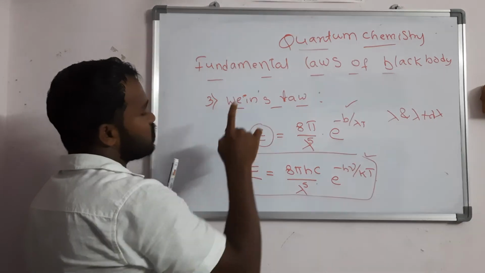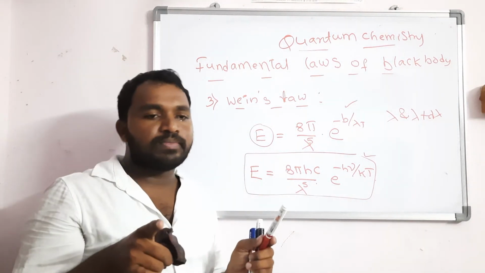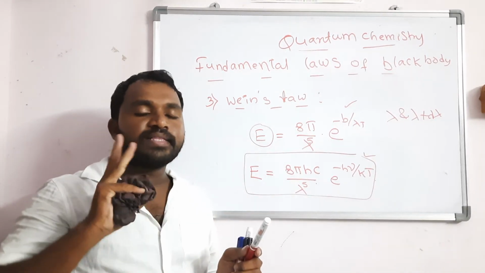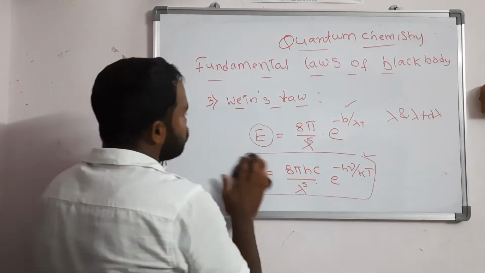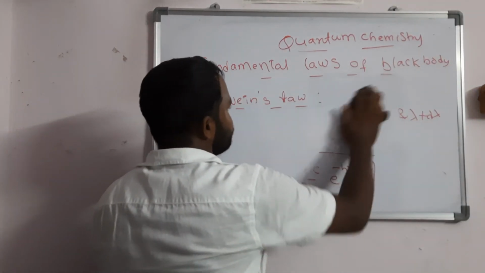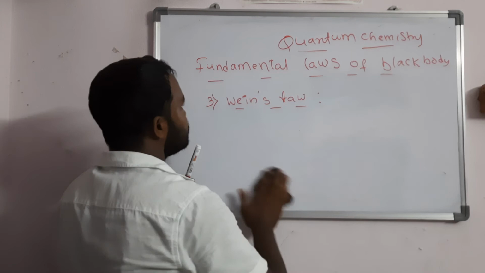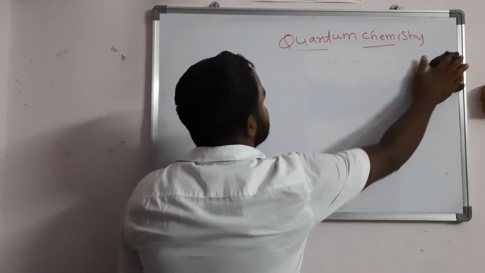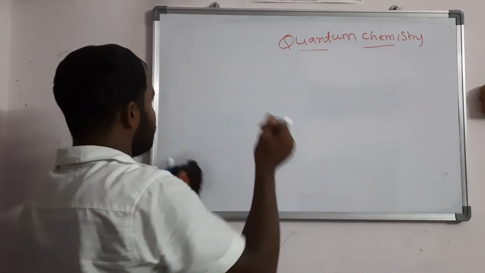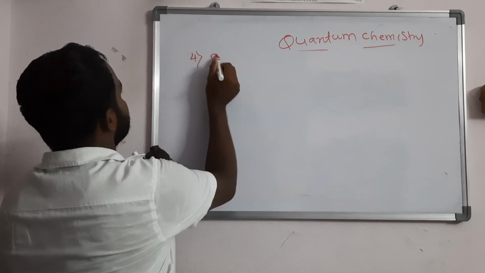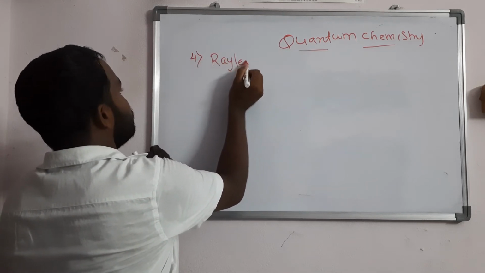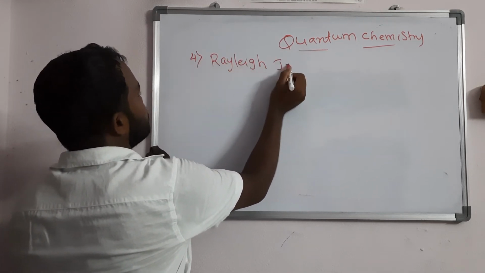So already we discussed the Stefan-Boltzmann law, Wien's displacement law, then Wien's law. Next, the fourth one is the Rayleigh-Jeans law.